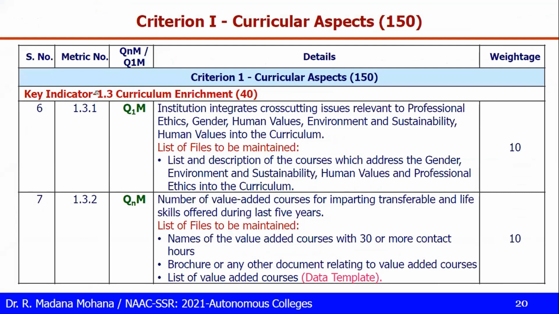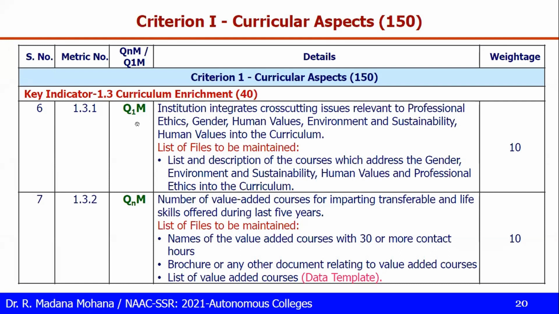This is 1.3, curriculum enrichment. In this, the first metric 1.3.1 is qualitative: the institution integrates cross-cutting issues relevant to professional ethics, gender, human values, environment and sustainability into the curriculum. Here we need a list and description of the courses which address these areas, so we have to identify those curriculums.